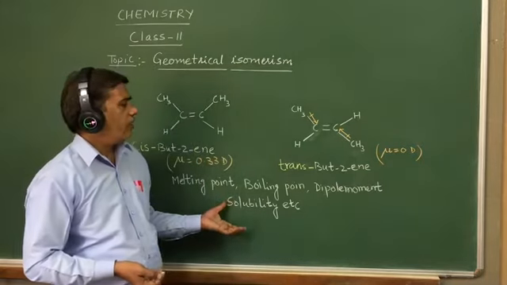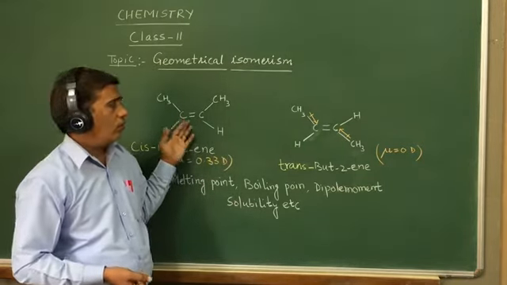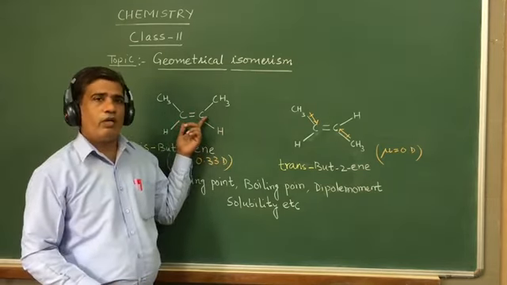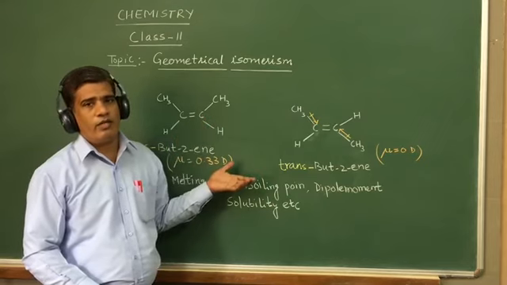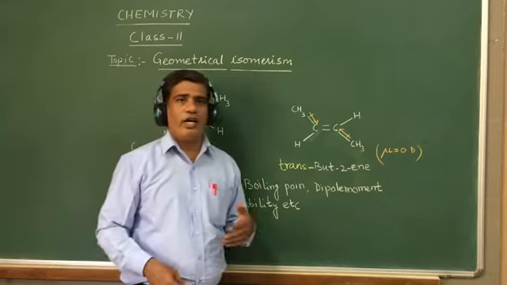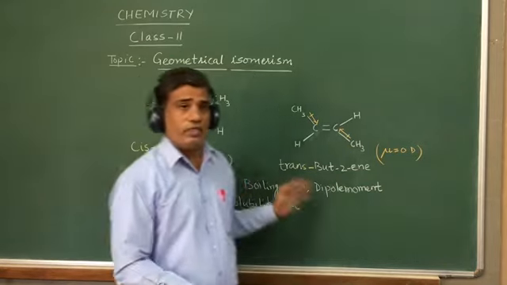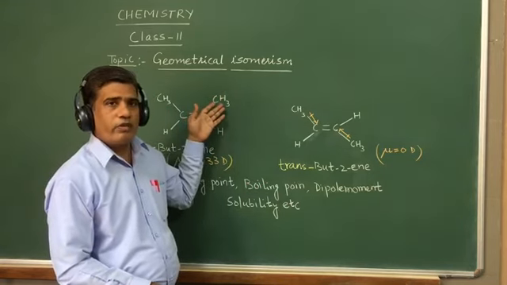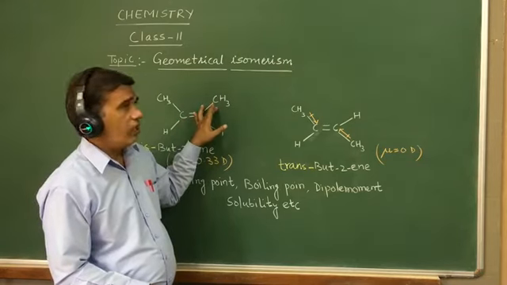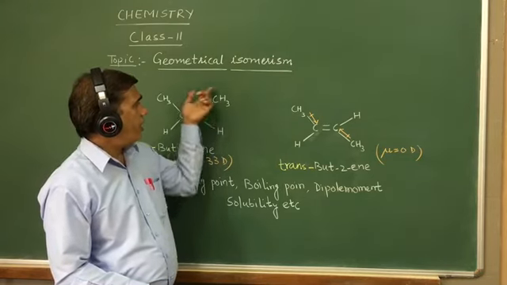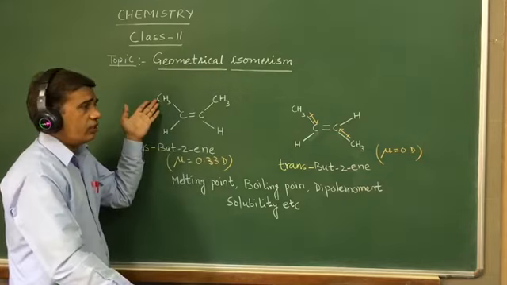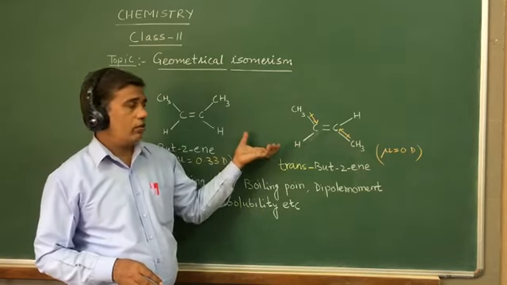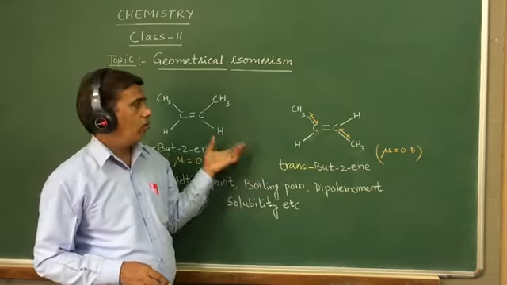So we can take another example of alkene, that means the molecules which have a carbon-carbon double bond in this manner. So that is all about geometrical isomerism. You have to apply this concept in different molecules, putting different atoms or groups of atoms on doubly bonded carbon atoms. Suppose if you put chlorine in place of CH3, then you can write the same thing as both isomers of that molecule also.